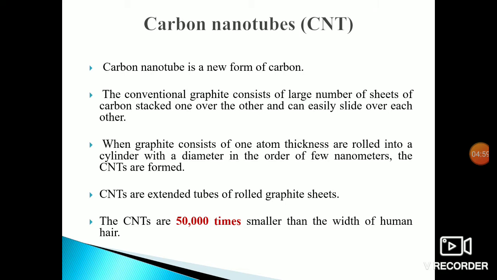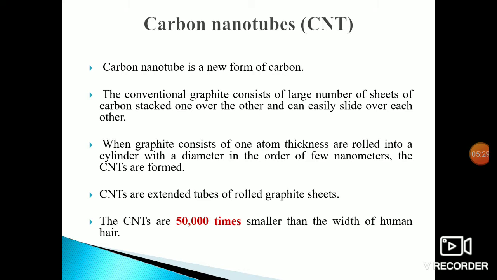When graphite is one atom thick and rolled into a cylinder with a diameter on the order of a few nanometers, this is the important point we have to note here, a few nanometers, rolled into a cylindrical shape, this is how CNTs are formed.